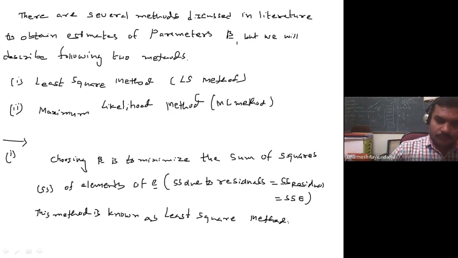So I have to minimize e dash e, which gives the summation of ei square, i running from 1 to n, that is the sum of squares due to residuals. So what is e? e is nothing but y minus x beta cap transpose y minus x beta cap.